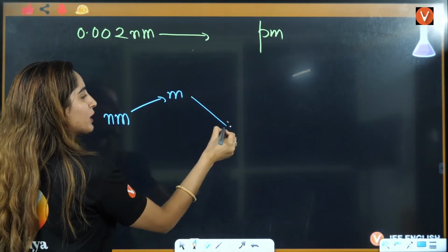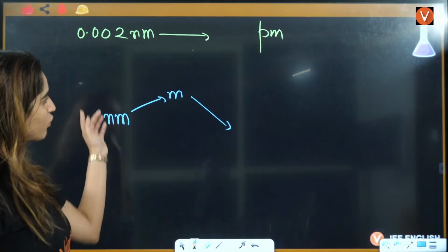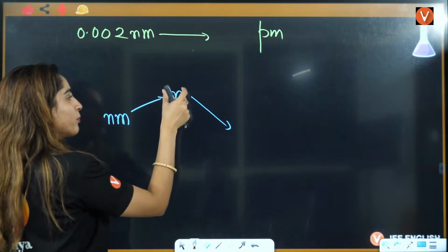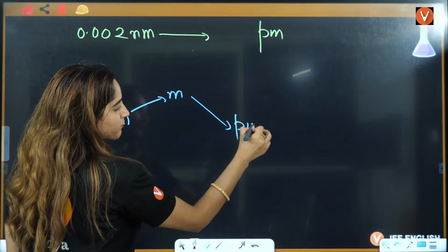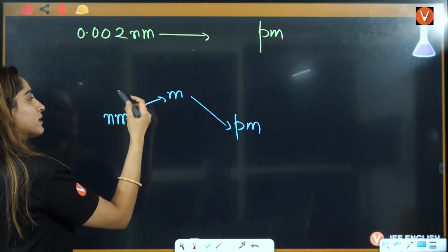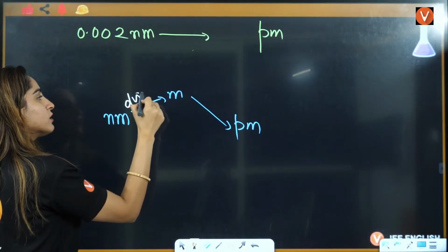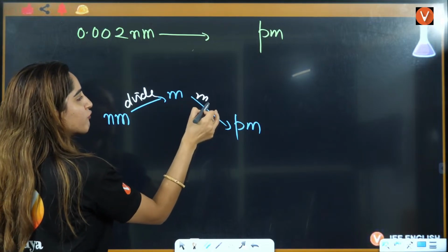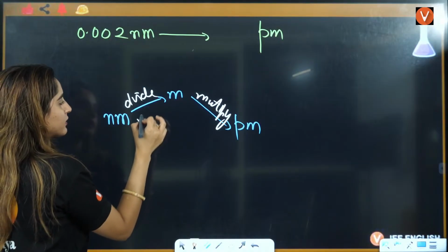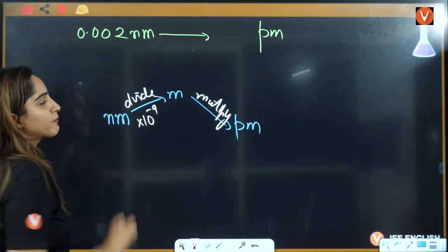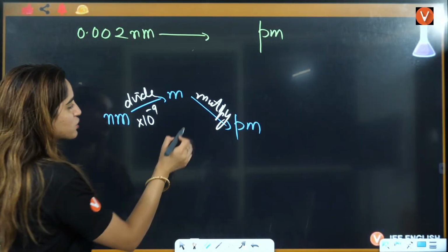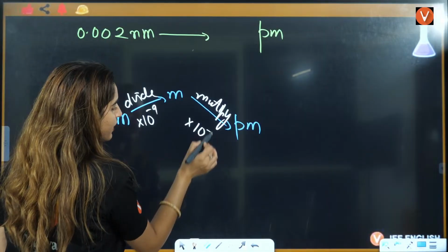Then meter to picometer. Achha, now I am telling you how to not convert it into meter, directly do this, okay? See this. Nanometer to meter, meter to picometer. In this case, when you are increasing it, you have to divide it, and here you have to multiply. Here you have to divide it with 10 raised to power 9, so it will be multiplied by 10 raised to power minus 9. Here you have to multiply with pico. Pico means 10 raised to power 12. So it will be multiplied by 10 raised to power 12.